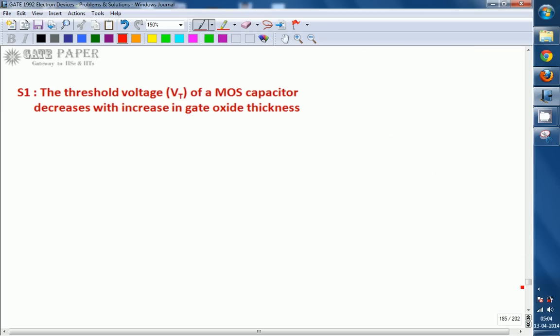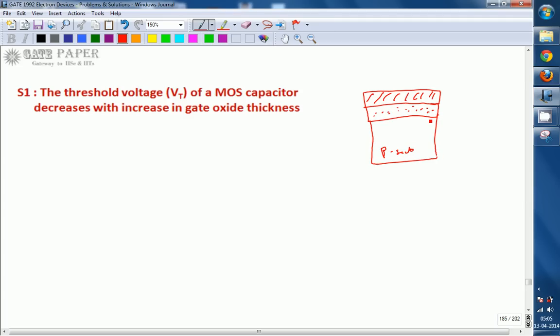This is the first statement given: the threshold voltage of a MOS capacitor decreases with increase in gate oxide thickness. We are only interested in the MOS capacitor, that is polysilicon, and below that the gate oxide, and then the p-type substrate.